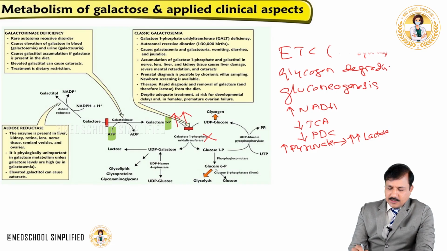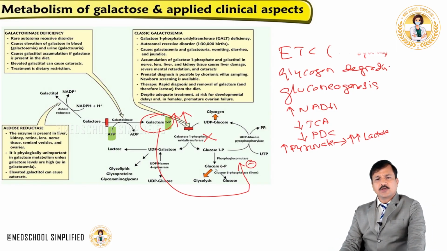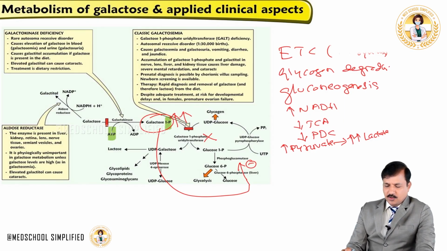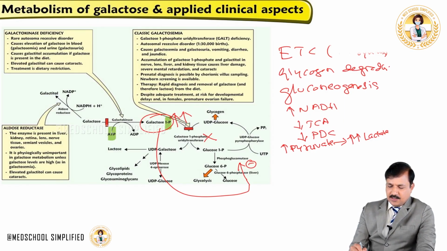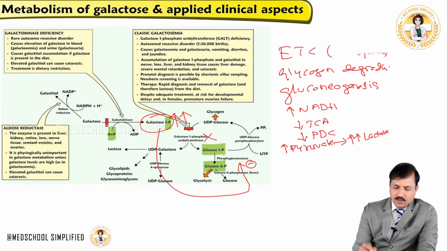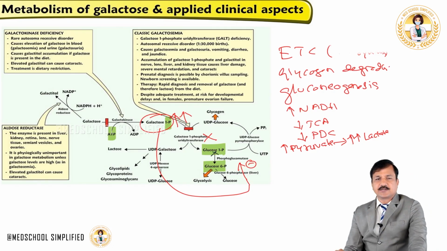And also this glucose 1 phosphate which has built up will have a negative effect on the phosphoglucomutase enzyme. So as you see here, phosphoglucomutase is the enzyme that converts glucose 6 phosphate into glucose 1 phosphate or glucose 1 phosphate into glucose 6 phosphate. It's a reversible reaction.